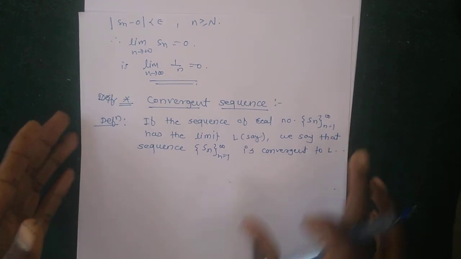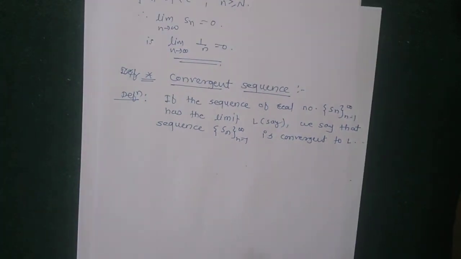If there exists a limit L, then we say that the given sequence is convergent to L. And if this L does not exist, meaning the given sequence has no limit, then the sequence is divergent.